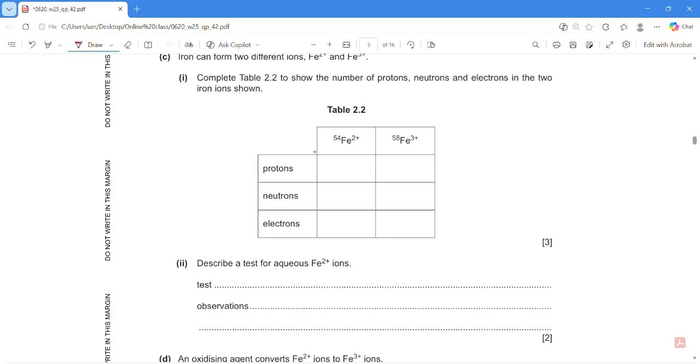Okay, so proton number, you just refer to the periodic table and you get 26 for iron. So neutrons, we just have to use the nucleon number minus the proton. So this one we get 28, this one will be 32. Electrons, so this one is 2 plus. 2 plus means I have 2 less electrons. So this one is 24. This one 3 plus. So 26 minus 3, we have 23 electrons.